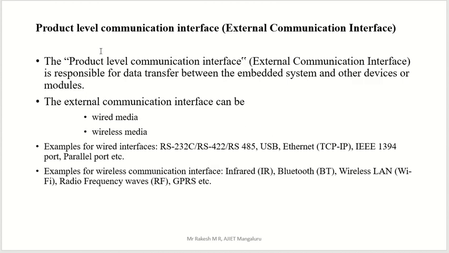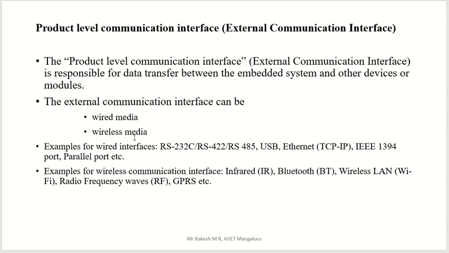The second type: the first type we have already seen, the onboard communication interface. Onboard communication interface is at device level. Next we have product level. Product level communication interface is also called external communication interface. It is responsible for data transfer between the embedded system and other devices or modules. One device communicates with another device by using these external communications. Many external communications are there, but particularly we divide them into two parts: wired and wireless, that is, wired media and wireless media.